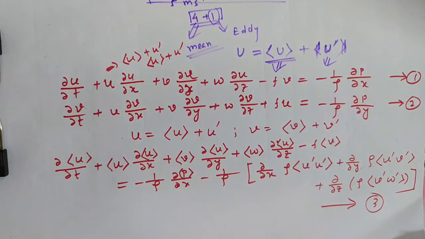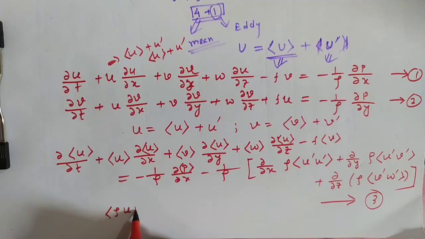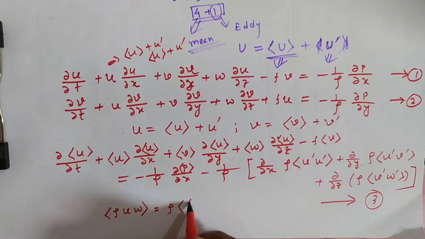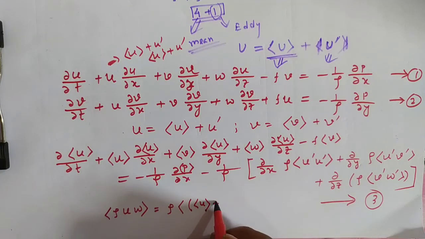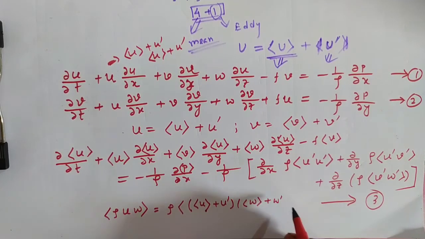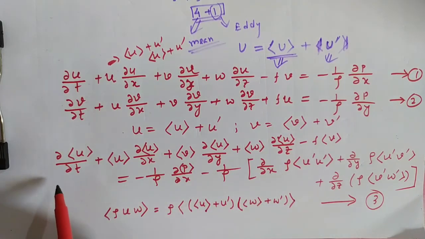For example, we are taking rho u w equals to rho inside bracket, mean of u plus u prime, and mean of w plus w prime. Suppose this one we want to simplify. Okay.